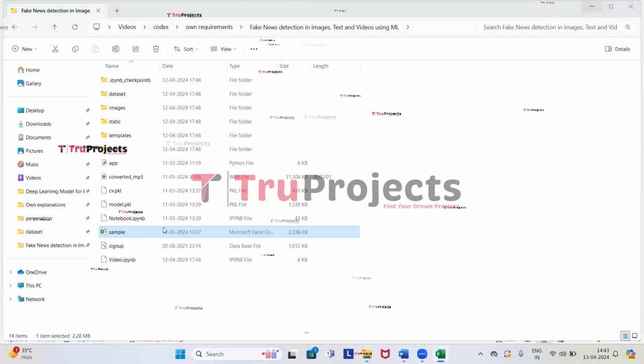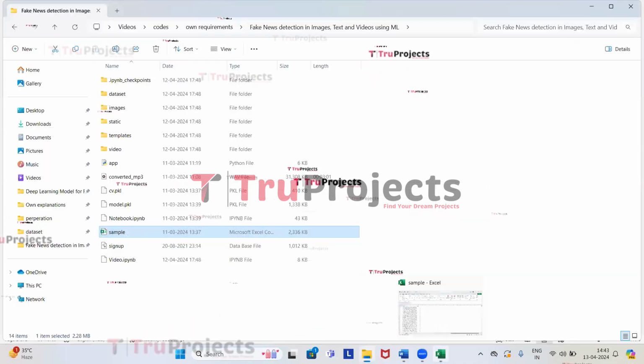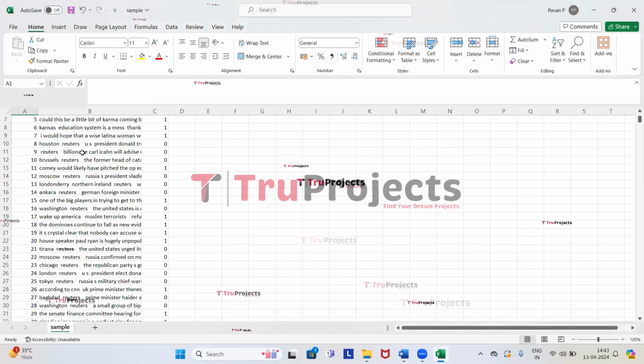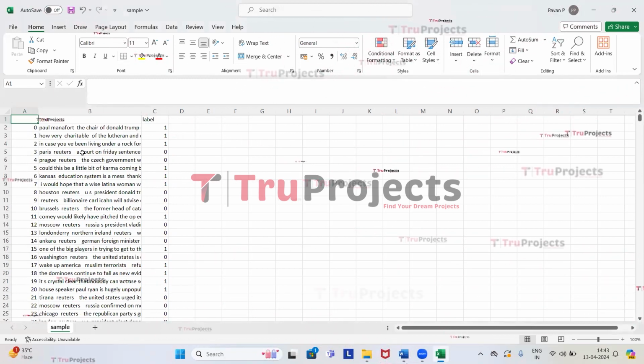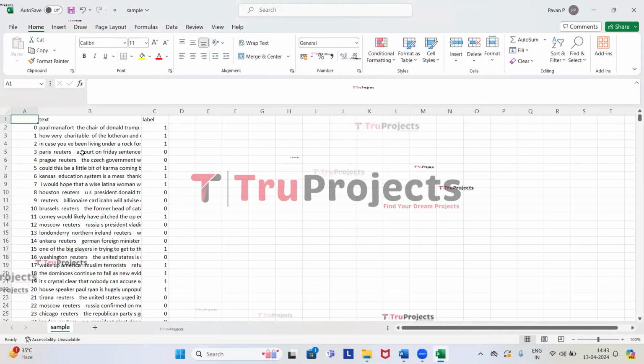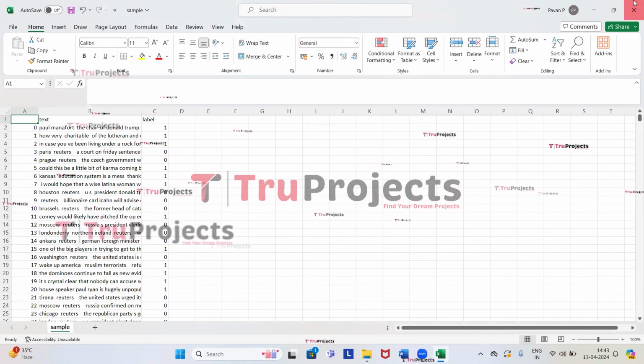So here we have a sample file in which we have text related test cases. So these are the test cases related to text. So we'll be using these texts to detect whether they are fake news or not fake news. So now close this.